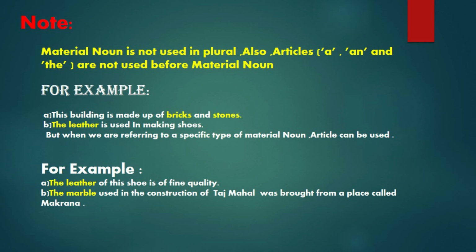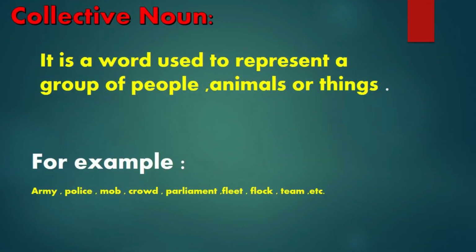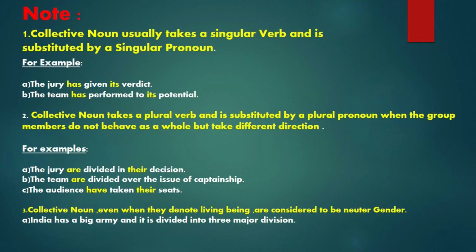So let's go for the next noun, collective noun. It is a word to represent a group of people, animals, or things. For example, army, police, mob, crowd, parliament, fleet, flock, team, etc. Note: collective noun usually takes a singular verb and is substituted by a singular pronoun.